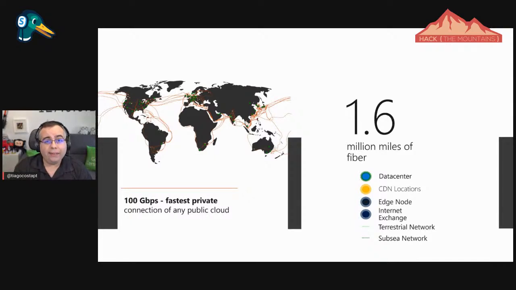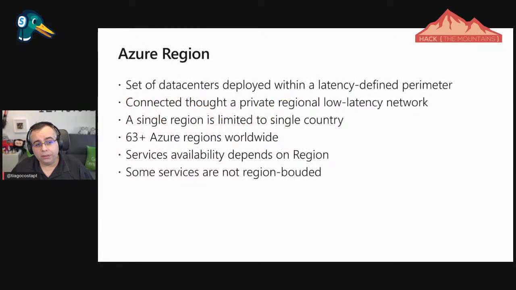And we can connect to that network, which is, again, not the internet, okay, but we can connect to that network. And we can get speeds up to 100 gigabits. So basically, I can shift my old data center into Azure and still have a connection from my headquarters into my servers and all the stuff at that speed. Of course, only very large customers will need something like that. But hey, that is a possibility.